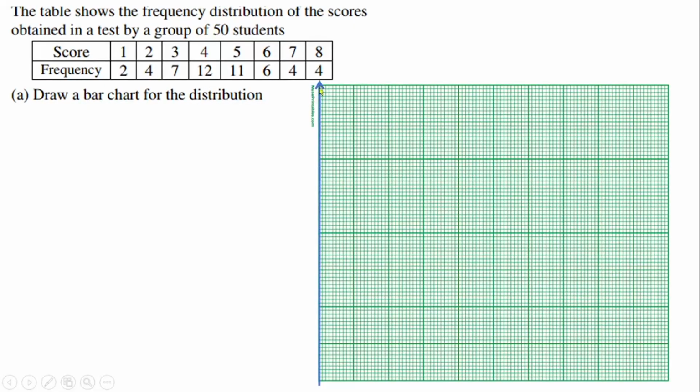So you take your ruler and your pencil and draw a straight line to represent your y-axis, and that represents the frequency. And on the x-axis as well, I will draw a straight line that represents the scores also. Now before we continue, we need to scale our y-axis, which is representing our frequency. So we need to scale it.